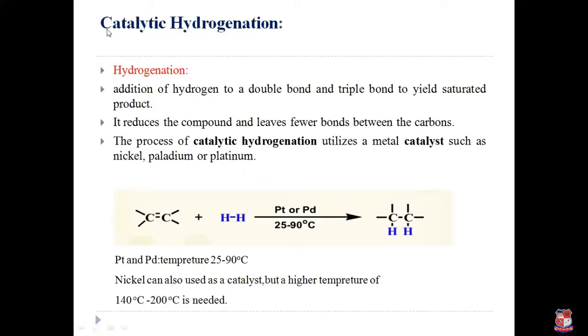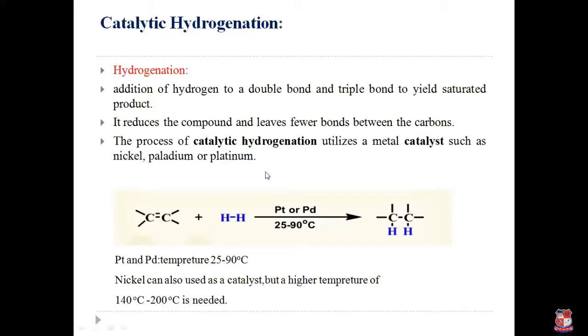Okay. It is catalytic, which means in the presence of a catalyst. Here metal catalysts such as platinum, palladium, and nickel are used. When we use platinum or palladium catalyst, a temperature of 25 to 90 degrees Celsius is applied, and if the nickel catalyst is used, then a high temperature of 140 to 200 degrees Celsius is applied.